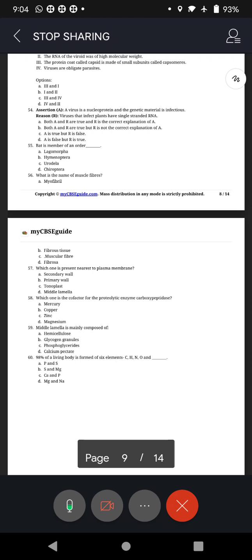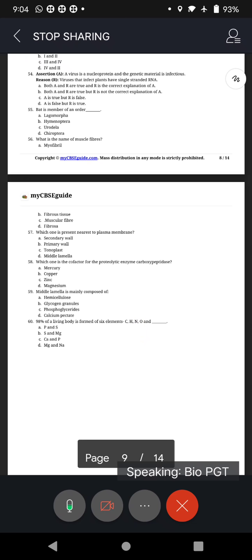Next, question number 59. Answer D. Calcium pectate. The middle lamella is a layer mainly of calcium pectate that holds or glues the different neighboring cells together, attaching cell to cell.